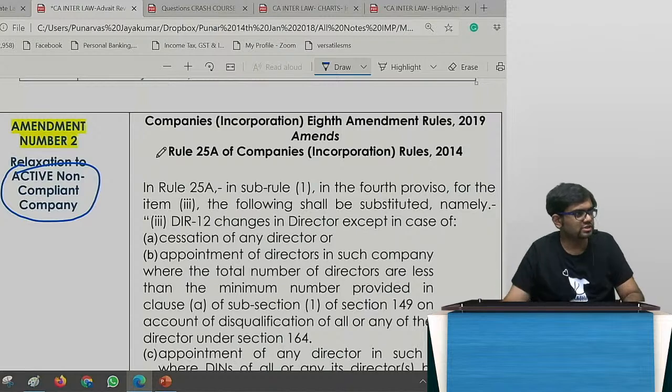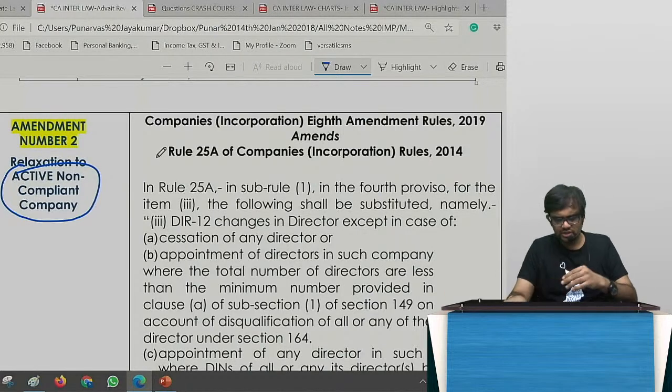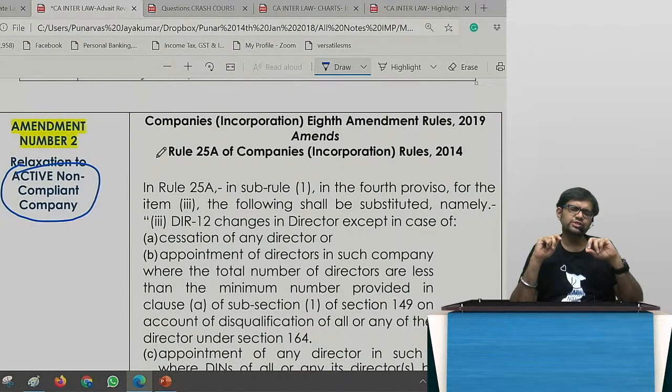All right, guys. Cool. Let's begin. Let's continue. Okay, so now we are talking about amendment number 2. This speaks about relaxation to active non-compliant company. So what do you mean by this active non-compliant?